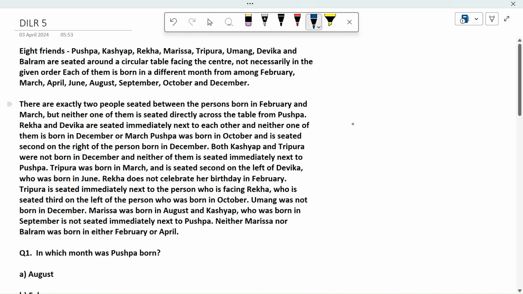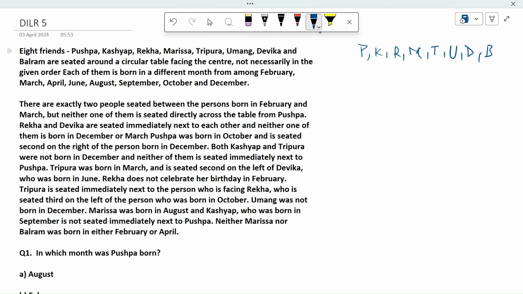Coming on to the next question. Eight friends: Pushpa, Kashyap, Rekha, Marisha, Tripura, Umang, Devika, and Balram, are seated around a circular table facing the center, not necessarily in the given order.